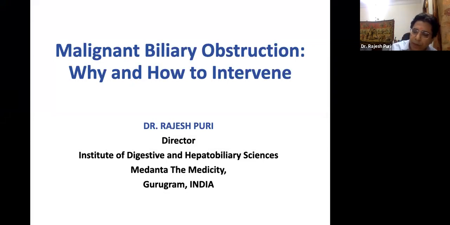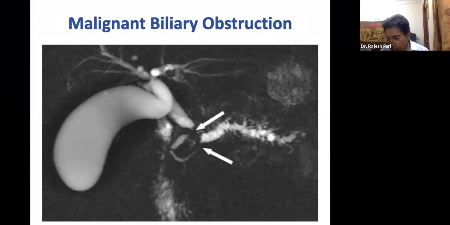The topic assigned to me is malignant biliary obstruction: why and how to intervene. For the next 20 minutes, I'm going to talk about malignant biliary obstruction. My colleague has talked about the various benign biliary strictures and when and how to intervene. So I'm going purely to the malignant biliary stricture, both lower and upper end biliary strictures.